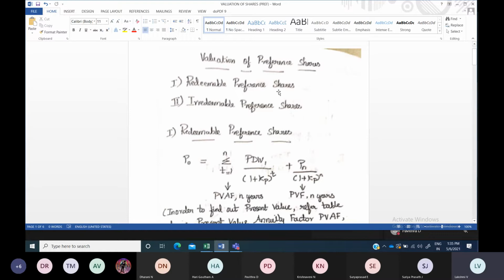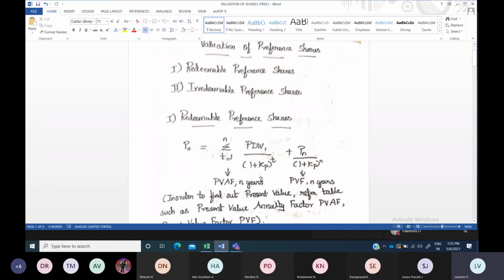This we already discussed. Now we are going to calculate the value, or present value, of the preference shares. How to calculate that? Same thing only: P0, that is the present value of the share. It is the dividend they will be getting till the shares are redeemed.